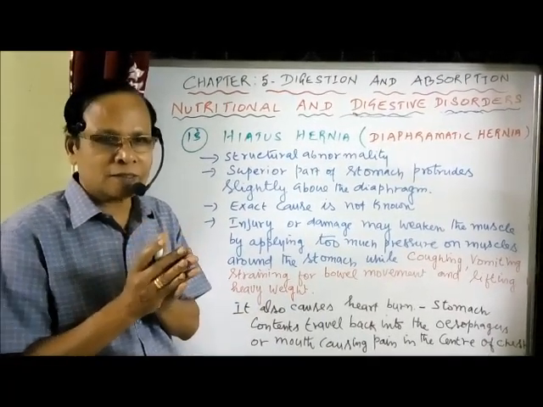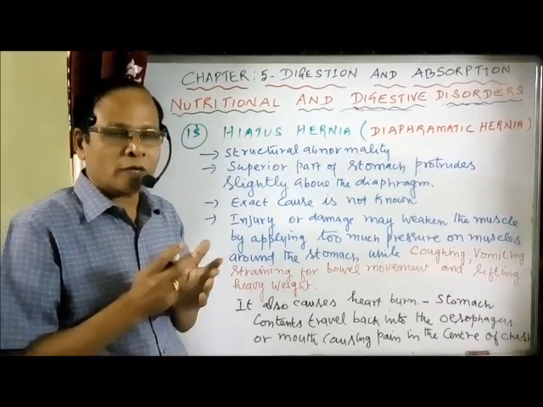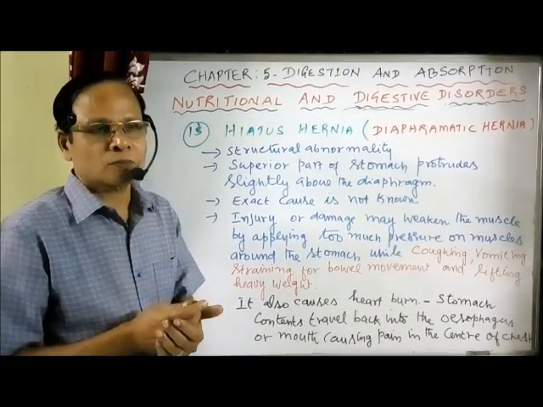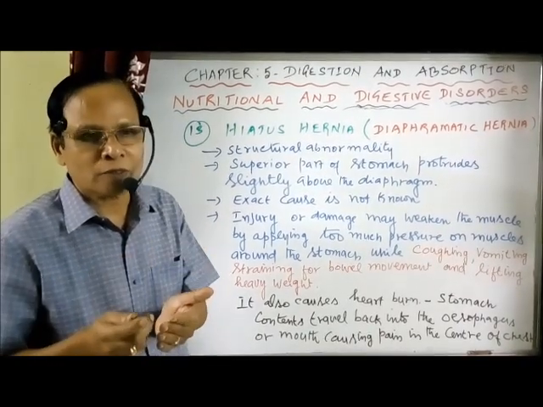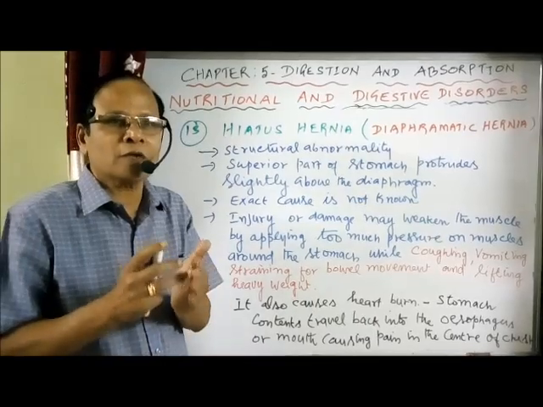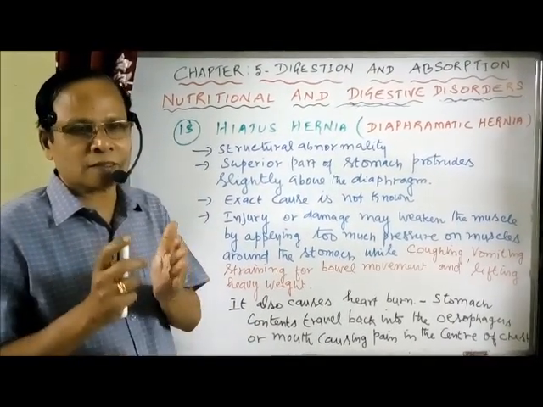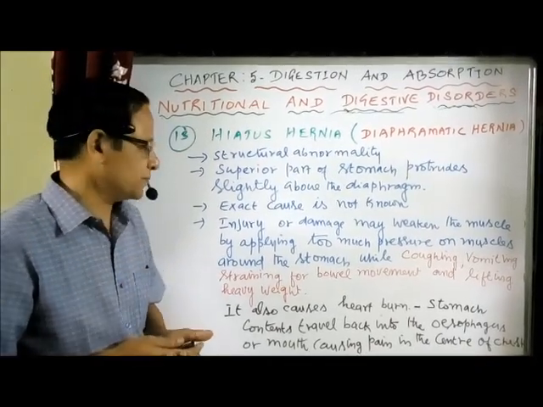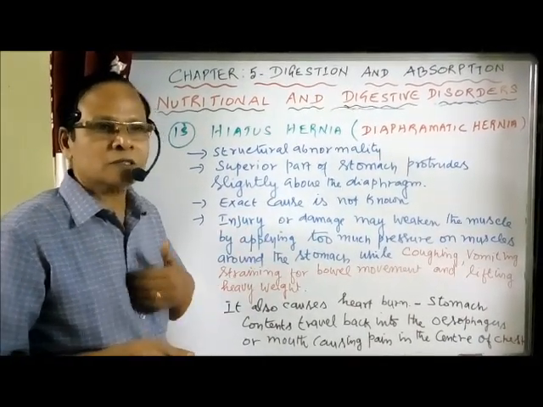They exert pressure on the muscles around the stomach while coughing, vomiting, straining for bowel movement, or even lifting heavy weight. These are the main known causes, but the exact cause is not known. Many causes. Now this type of hernia also results in heartburn.